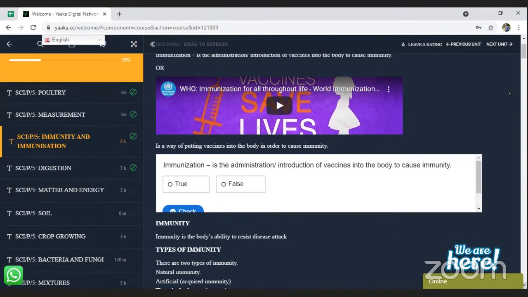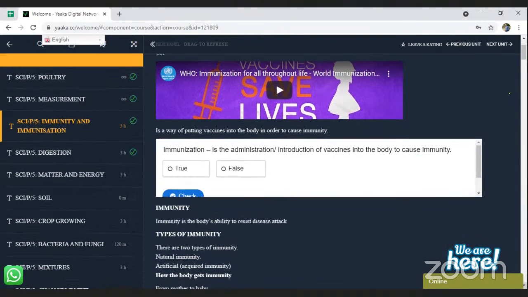Types of immunity. We are told that there are two types of immunity. Can I have Esther to read first those two types of immunity? Shamad, help read first those two types of immunity.